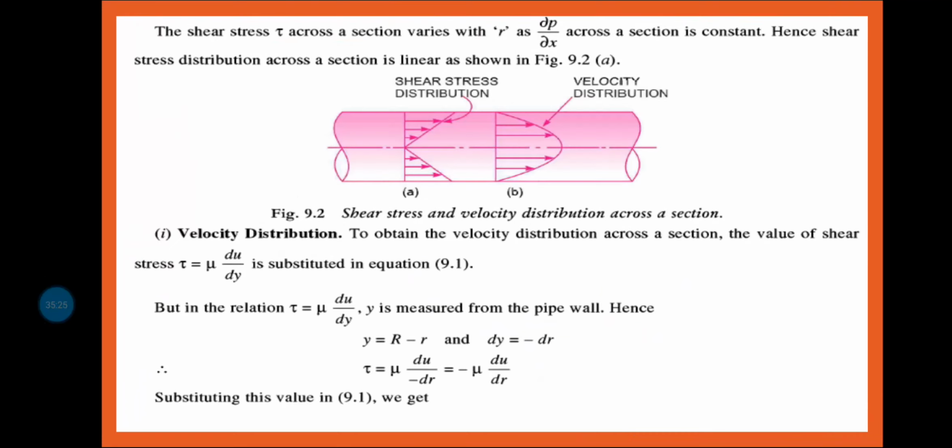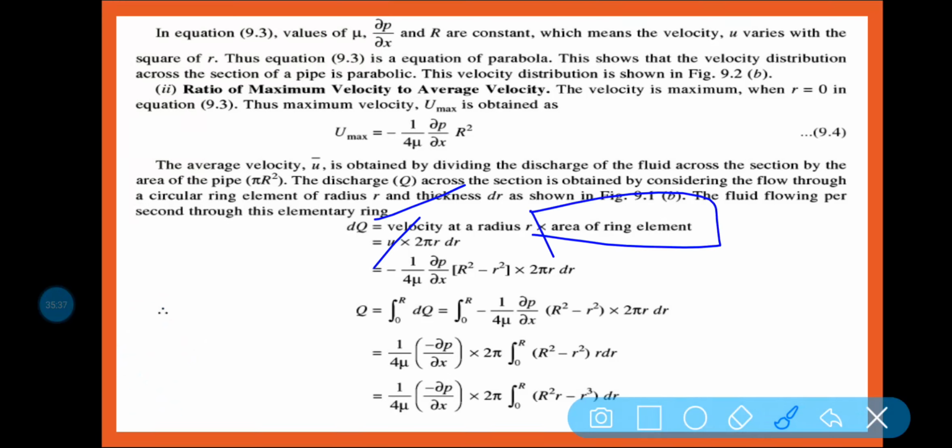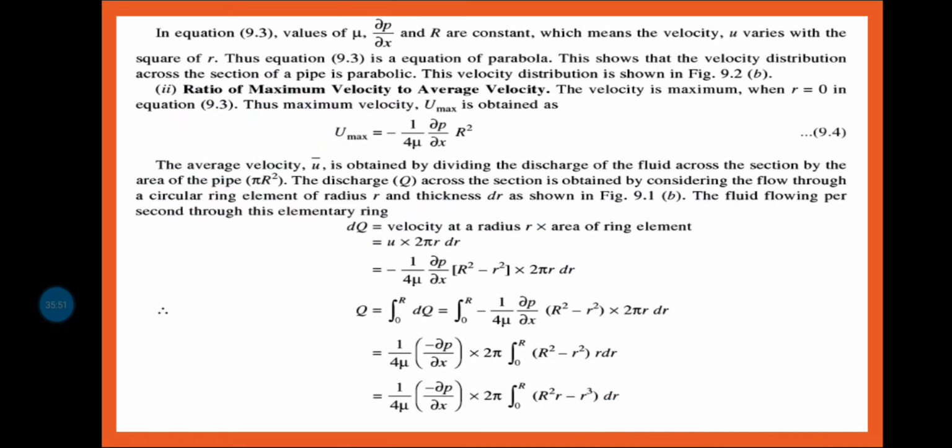Discharge is equal to area into velocity, we know. Let us consider velocity at a radius r is equal to u, and the area of the ring is 2 pi r times dr, because this is your dr and the circumference is 2 pi r. So 2 pi r dr is the area of the ring element. Now dq is equal to u into 2 pi r dr.